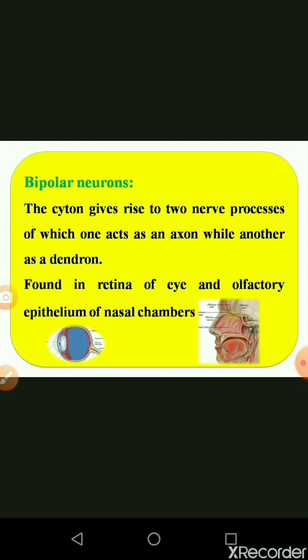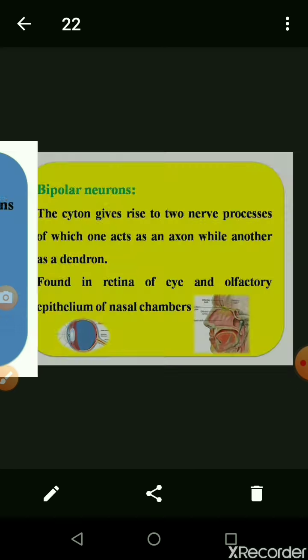The retina of the eye is available in the eyeball, and it maintains the moisture content of the eye. The next one, the olfactory epithelium of the nasal cavity, is connected with the eye as well as the throat. That is called the olfactory epithelium of the nasal chamber.